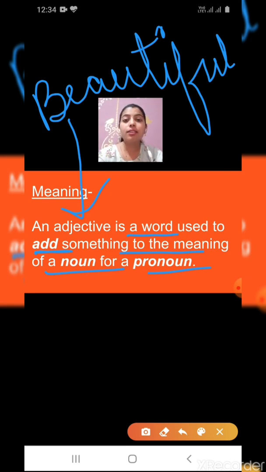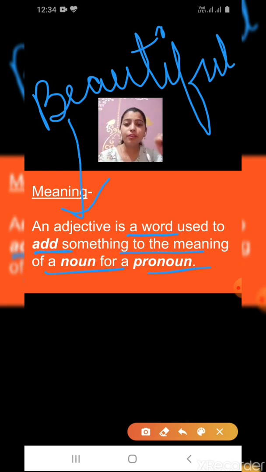The Taj Mahal is a beautiful monument. What type of monument is it? It is a beautiful monument. So beautiful is a word, an adjective, that adds something to the meaning of the noun. Understood?